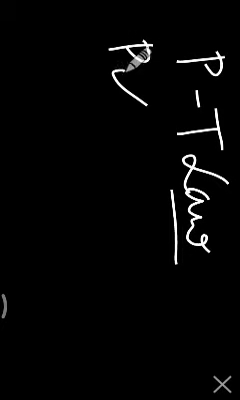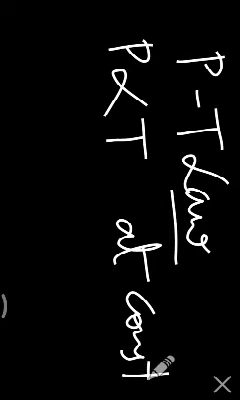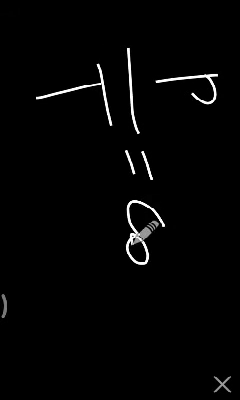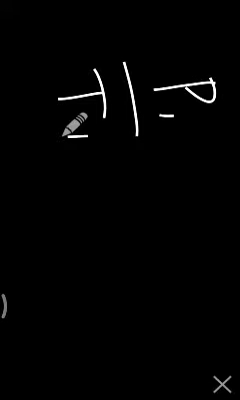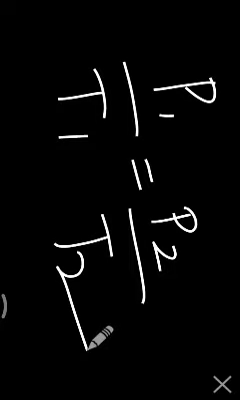It is again the same. P is directly proportional to T at constant remaining two, that is volume and mass both must be constant. So P by T is equal to constant, or P1 by T1 is equal to P2 by T2. This is another very important law.